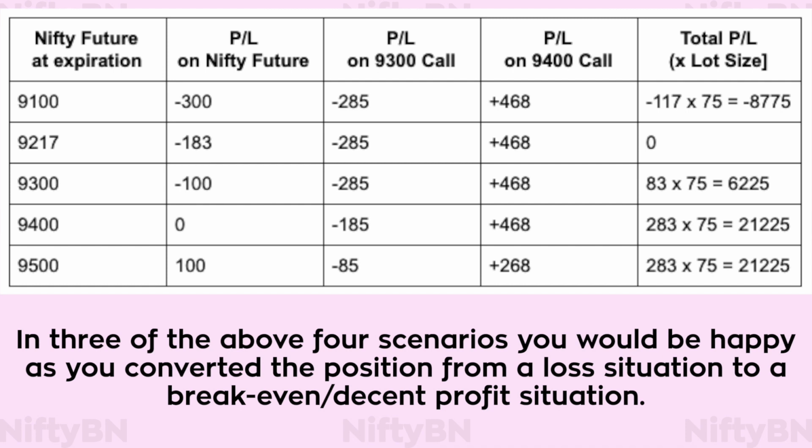Let's look at one scenario when Nifty expires at 9100. The profit and loss on Nifty future would then be minus 300. The profit and loss on the 9300 call would be minus 285 and the profit and loss on 9400 call would be plus 468. The total profit and loss would then be minus 117 into lot size, which comes to about minus 8775. In most of the above scenarios, you would be happy as you converted the position from a loss situation to a break-even or decent profit situation.